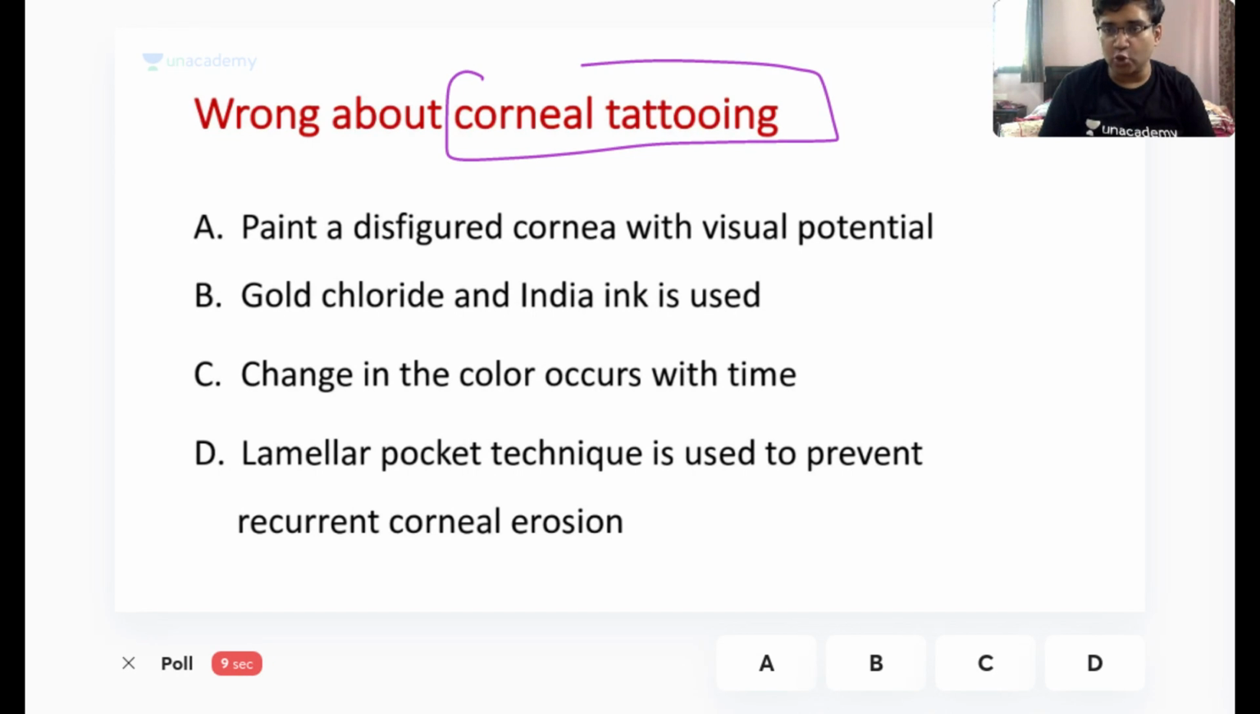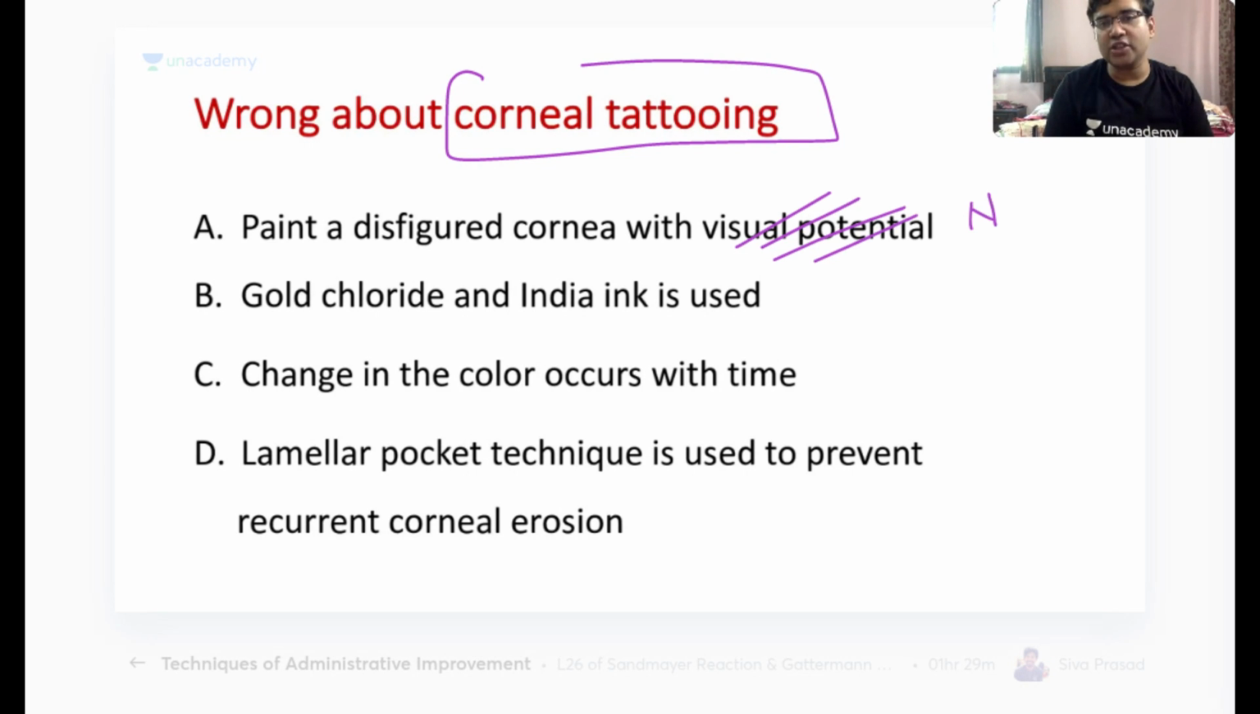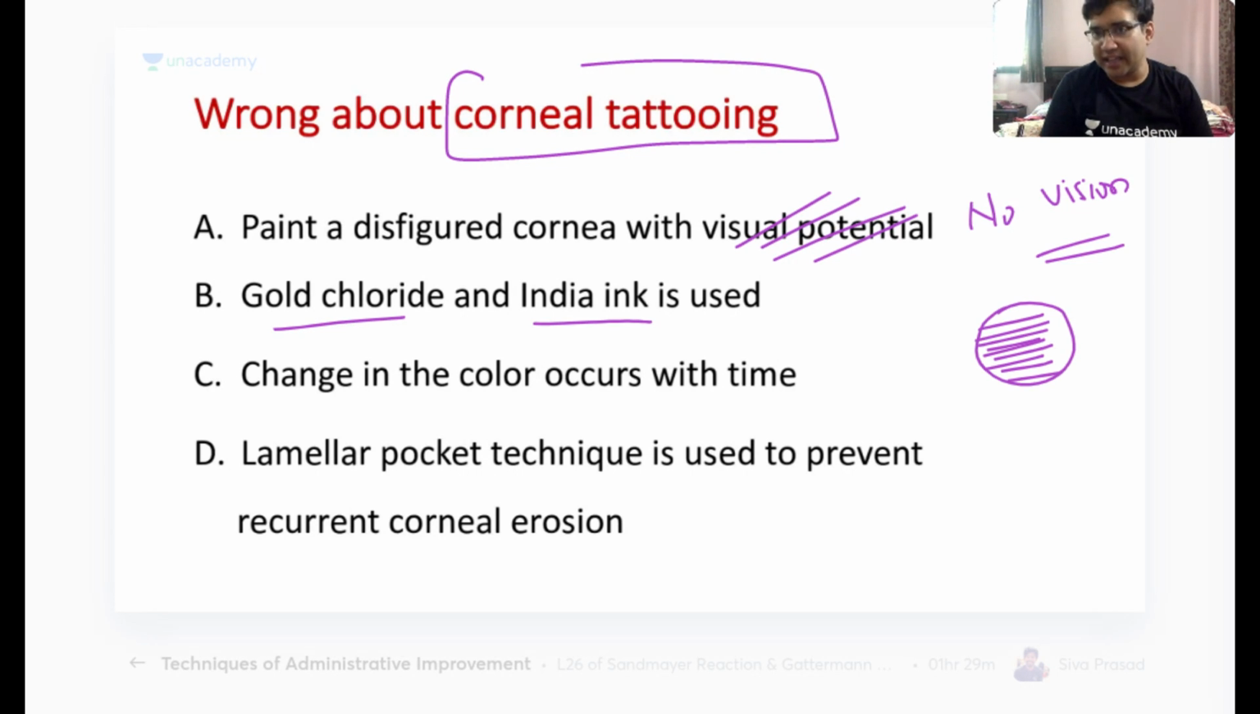Corneal tattooing is used in those patients who have a disfigured cornea. But remember, if the patient has visual potential, I would not do corneal tattooing, which is a cosmetic procedure. I would go with the procedure called corneal transplant. In a patient with a disfigured cornea and no visual potential, I go for corneal tattooing. In the disfigured cornea, I put dyes like gold chloride, India ink, and platinum chloride, and these basically stain the cornea according to your iris.